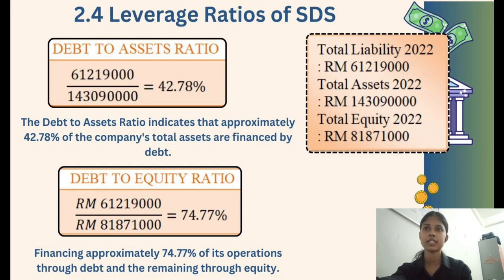For the first, the debt to asset ratio shows 42.78%. It indicates that approximately 42.78% of the company's total assets are financed by debt. The debt to equity ratio shows 74.77%, financing approximately 74.77% of its operations through debt and the remaining through equity.